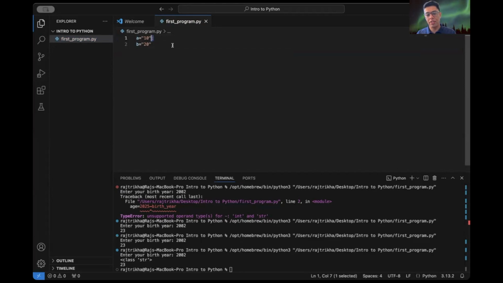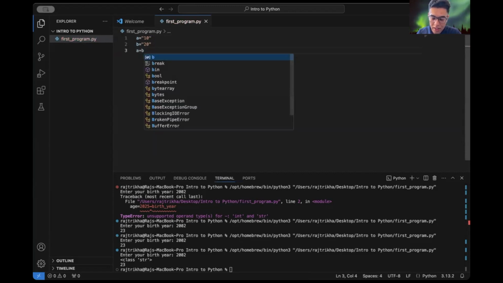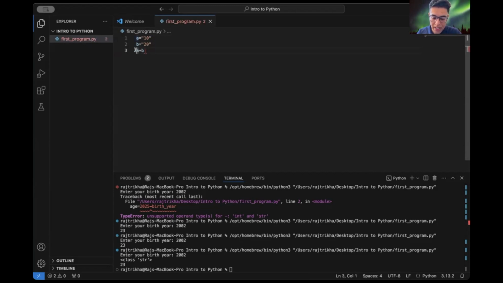Many languages like Java require this, but in Python everything works on indentation and you don't need to write semicolons to tell that you're on the next line. Okay, so a plus b, you can display it in the terminal.